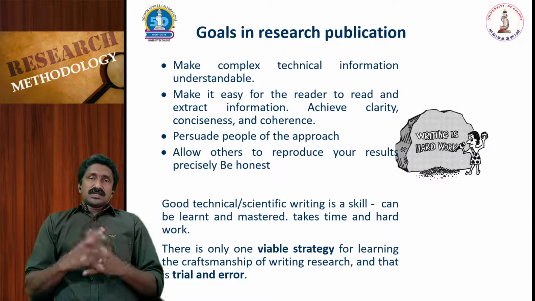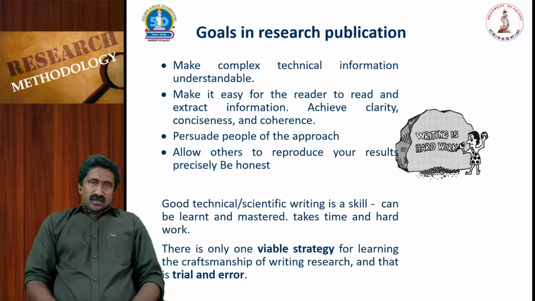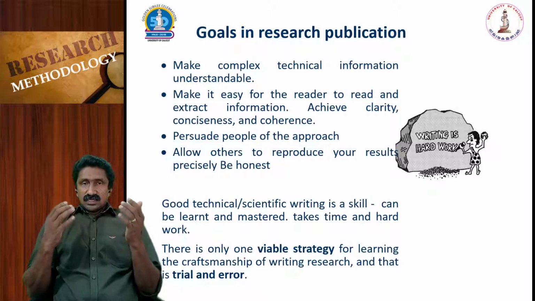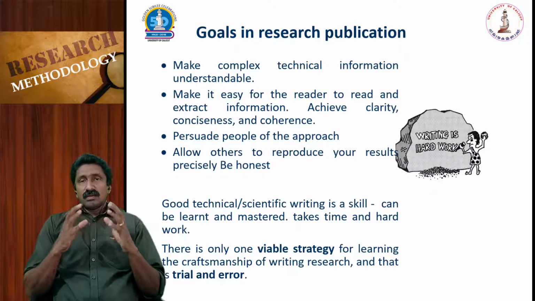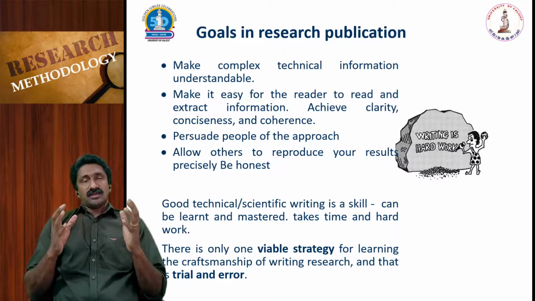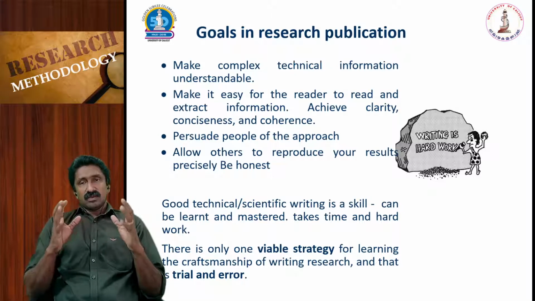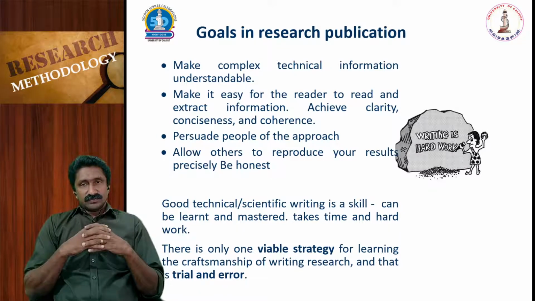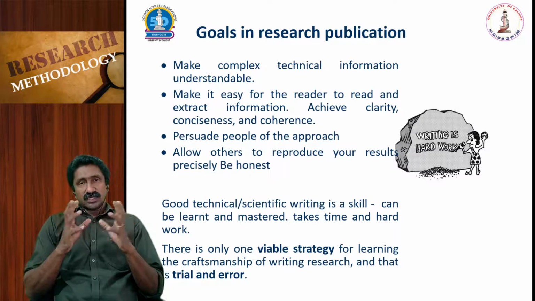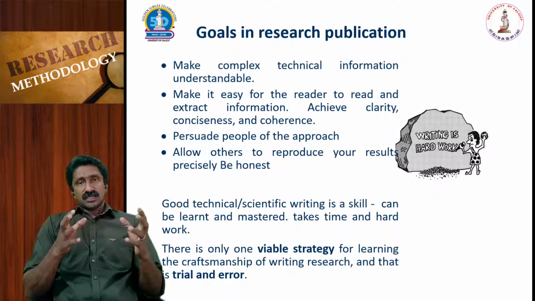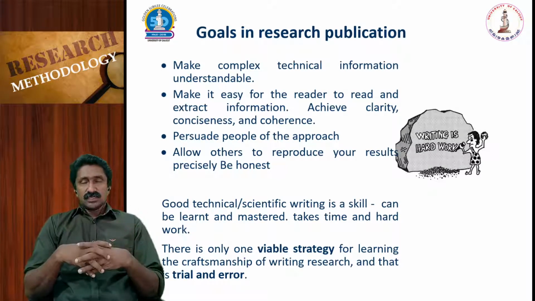Now the goals in research publications. Actually, you can say that the primary goal is to make complex technical information understandable. So that is the major goal of a research publication. You want to make the technical information understandable to somebody who reads that paper.